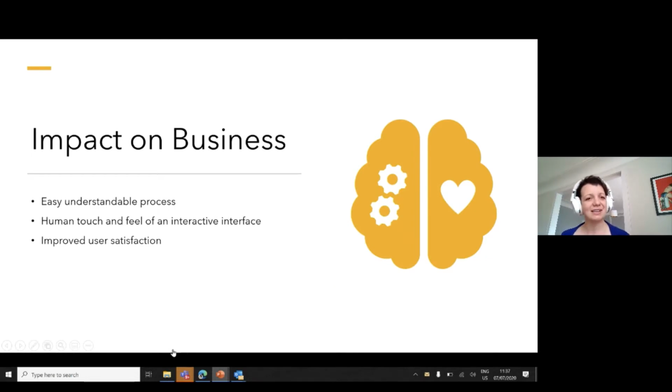Impact on the business: wow, it's an easy, understandable process. And we finally have a human touch and feel of an interactive interface. I don't want to fill out a 7-page paper form. And I don't want to fill out a digital form either. And I don't want to get signatures from my manager and wait 3 weeks for that. And I don't want it to depend on goodwill whether I'm allowed to be the owner of a team or not, if my company works with Office 365, which is common these days.